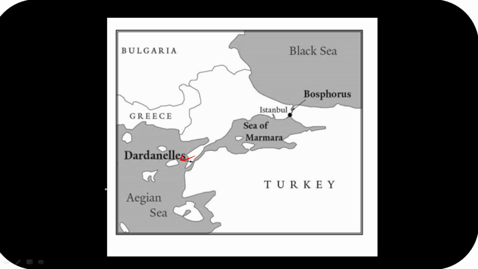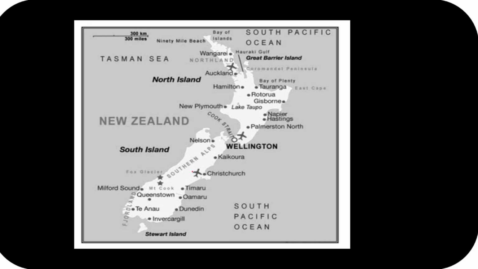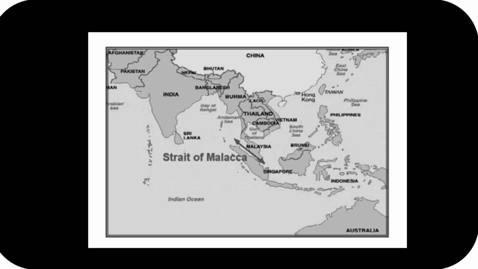On the side, we have Turkey, Greece and Bulgaria over here. This is the Black Sea. The Black Sea and the Sea of Marmara are connected by the Bosphorus Strait. Then the Sea of Marmara is connected with the Aegean Sea by the Dardanelles Strait. Next this is the Cook Strait which we were talking about, so we have covered that too. This is the Strait of Hormuz, Strait of Malacca.